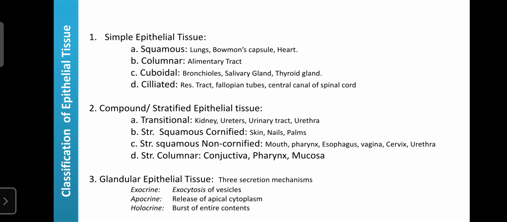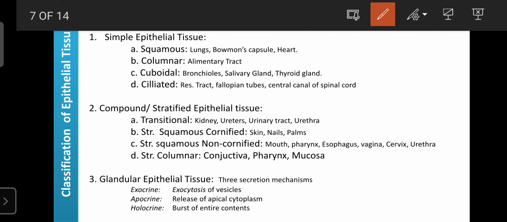Next, there is the detailed classification of epithelial tissue. The first is the simple epithelial tissues. Once again, here the cells are arranged in a single layer with different shapes. According to the arrangement of the layer, they are classified as simple epithelial tissue, and according to the shape of the cells they are subclassified into four types. The first is squamous simple epithelial tissue. These tissues are mainly found in the lining of the lungs, Bowman's capsules, as well as in the heart.